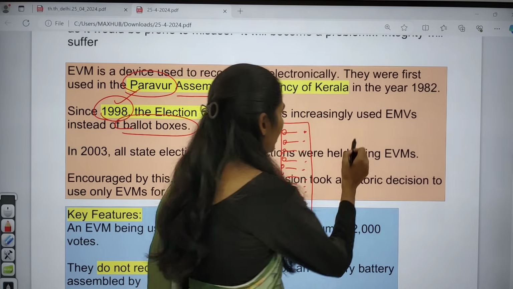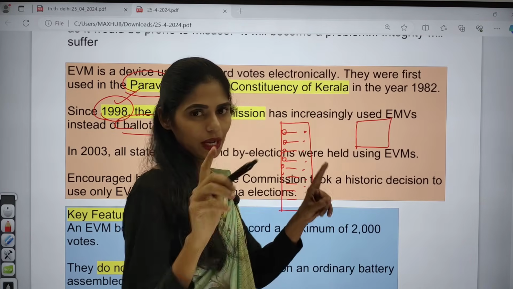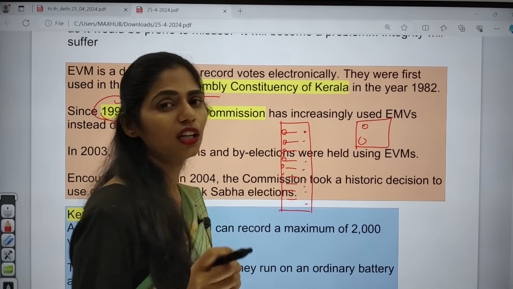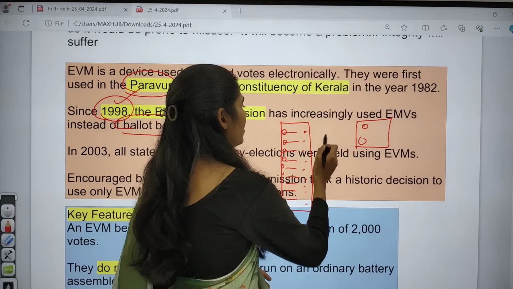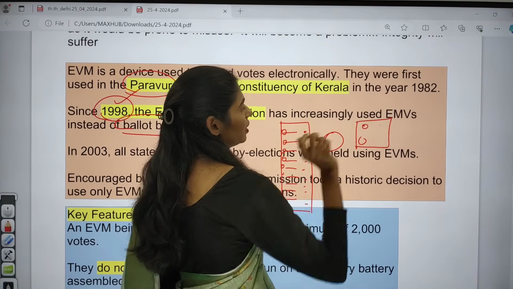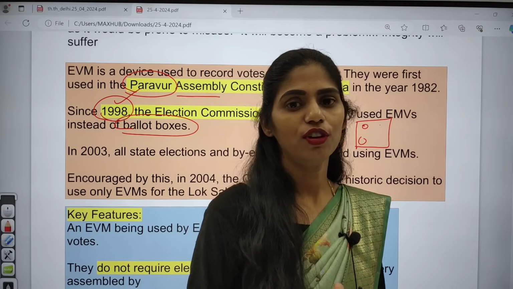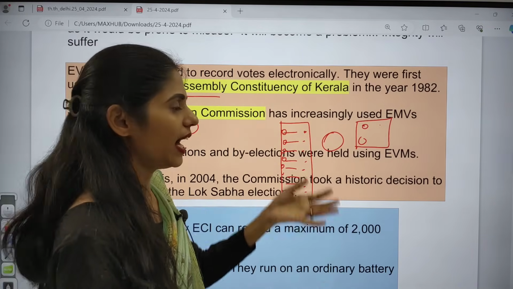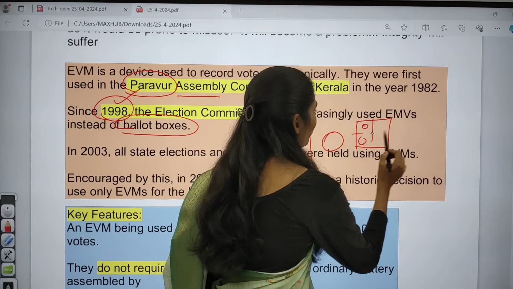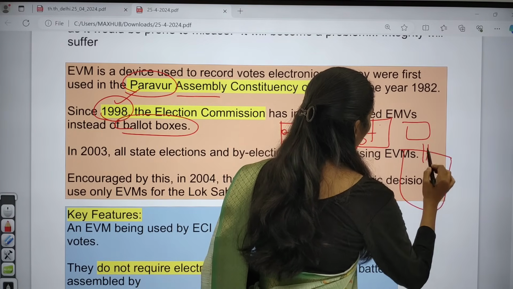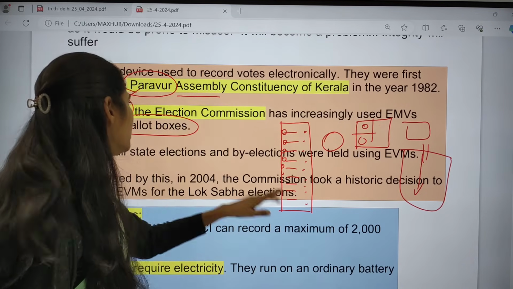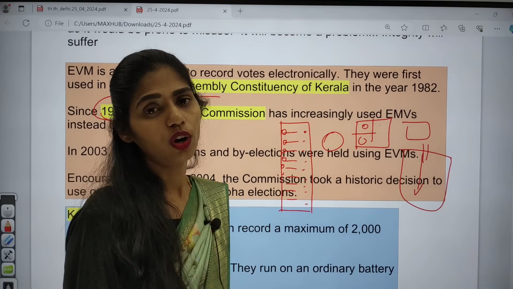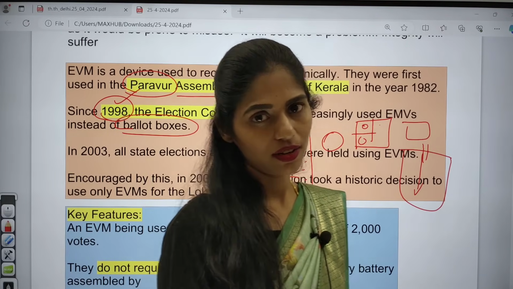The ballot box is nothing but, there will be one paper with symbols on it, and you cast your vote for the party you choose. There will be an ink pad, and you give your fingerprint with that ink. If you are illiterate, there will be one instrument, with which you cast the vote. You fold the paper and drop it into the ballot box. This ballot box has now been replaced by EVMs, and from 1998 onwards, extensive use of EVMs started in our country.